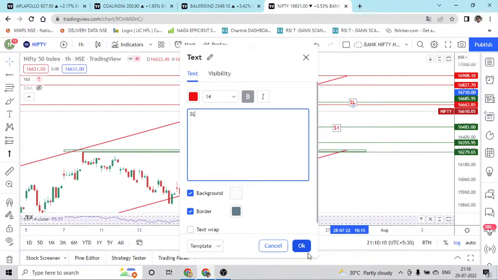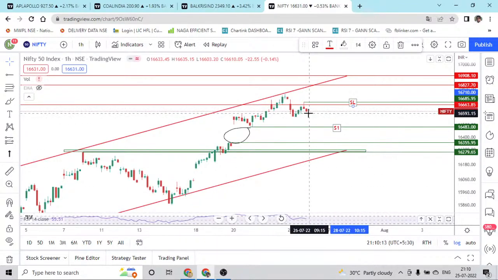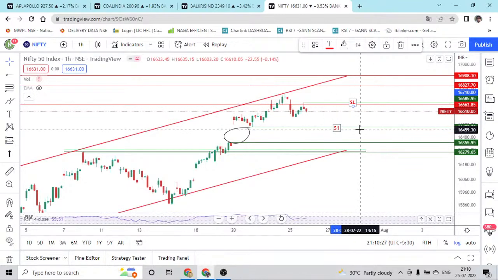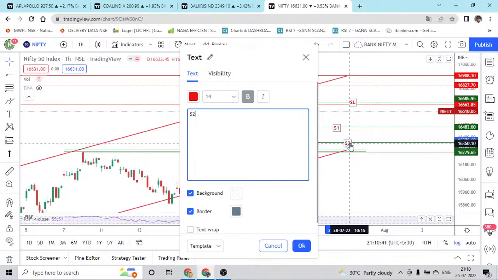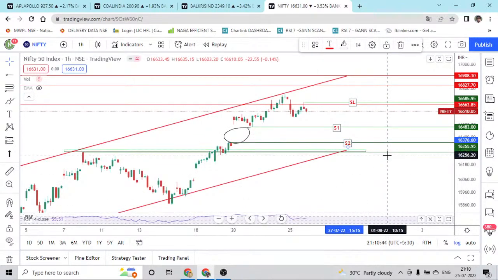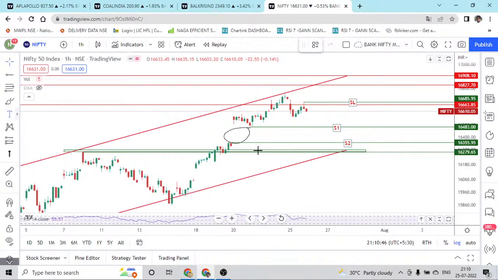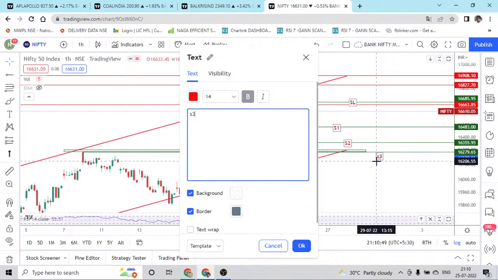And if you are looking for a shorting opportunity, then definitely, if there is a gap down opening, immediately here it can come over around 16,480 and it can bounce. If it is bouncing, then if we are getting any chance between these levels, 16,685 is going to be our stop loss, and targets are going to be again 16,480, and there will be a free fall between these levels to fill this gap. 16,355 will be the second support, which will be the second target, and the third target is going to be around 16,280.